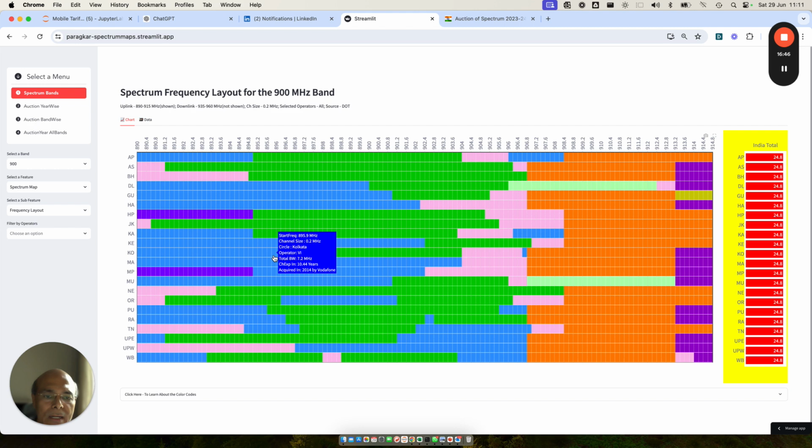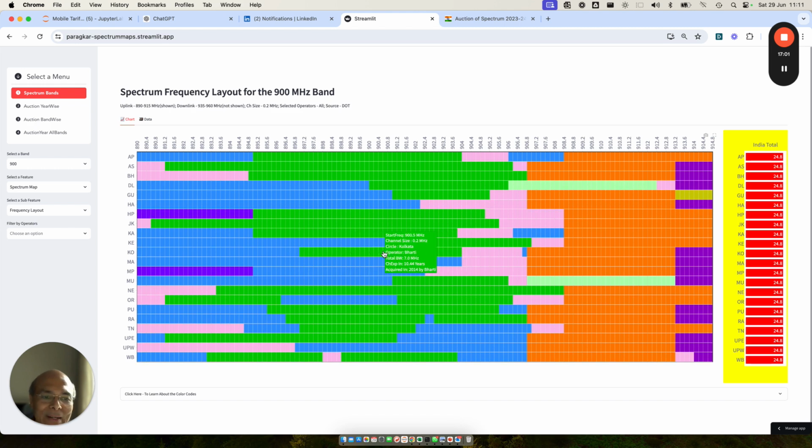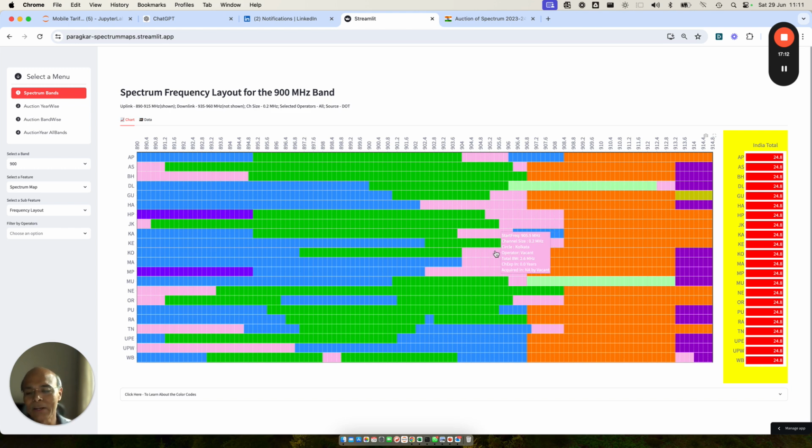Let's look at Kolkata. See, this is the patch which Vodafone bought here, 0.2 megahertz. I don't understand why they did this. It made no sense. Okay, so Vodafone will move here, it will become 7.2. Bharti is 7 megahertz, then we had another 2.6 megahertz. Oh, no, it will not have helped much because this is just 0.2. So 2.6 plus 0.2 is 2.8. Bharti has around 7 megahertz. Still, it is not going to be 10 megahertz.